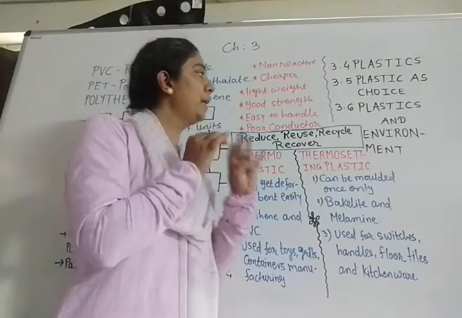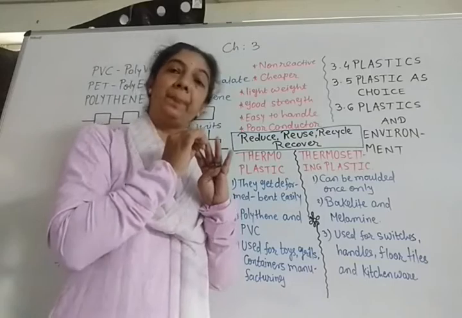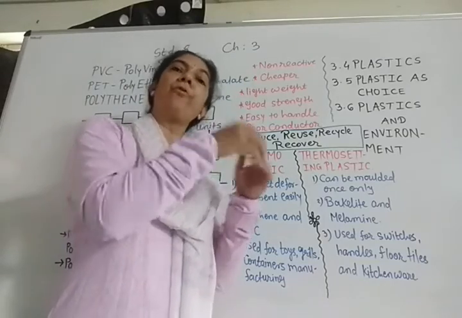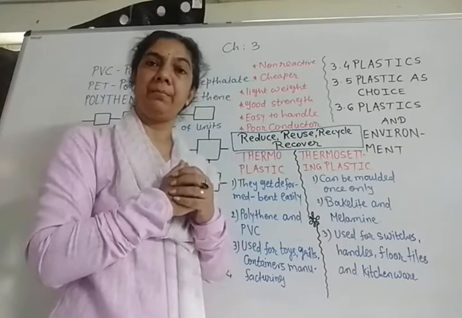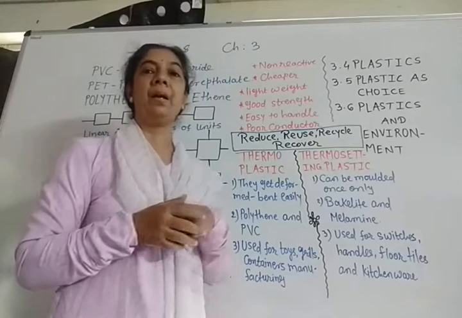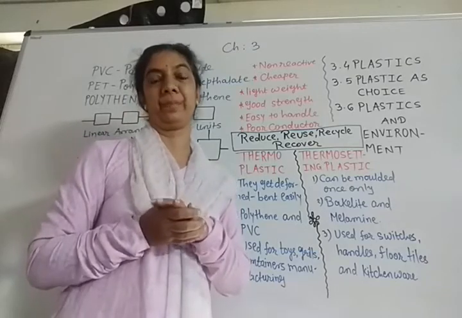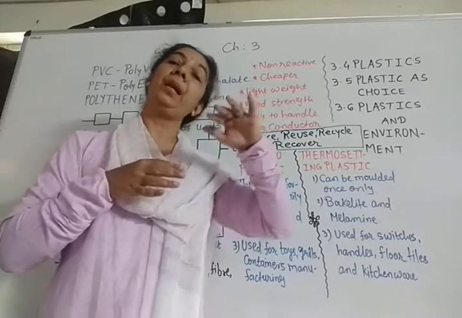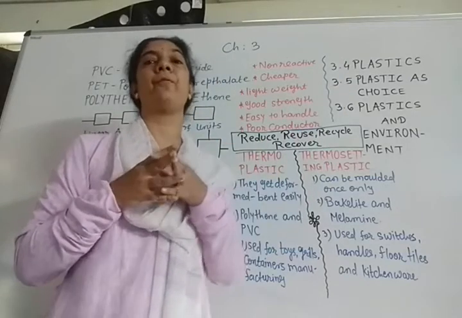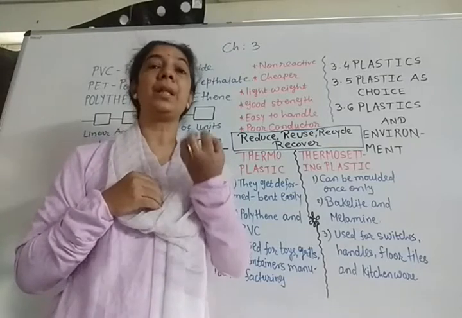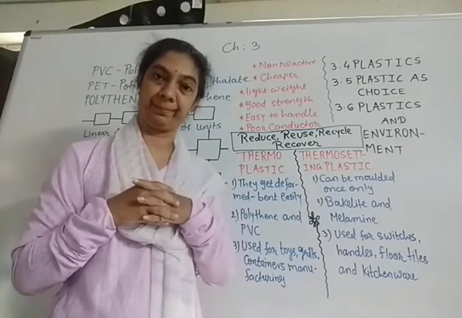Third, recycle the plastic, make something new from that used material, which is known as recycling. And lastly, recover. Find the things which can be made again from the same material from which we have made something else. Recover the original material.